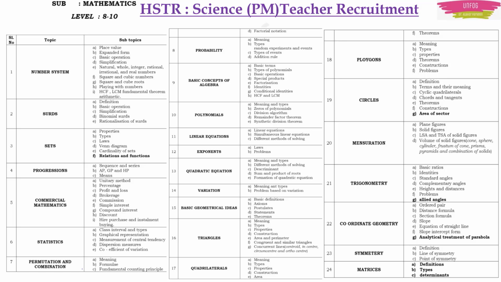So this is the syllabus for HSTR for PM method Mathematics.